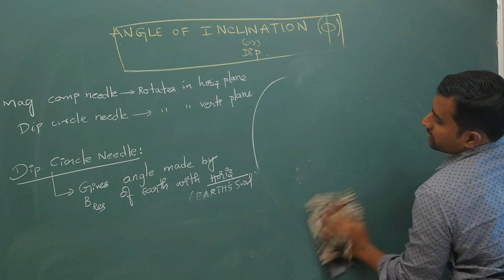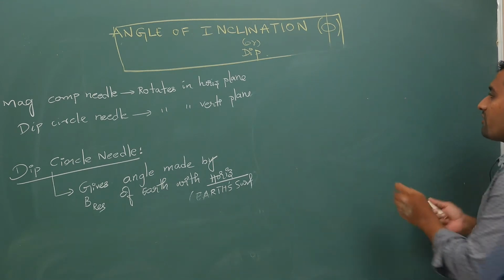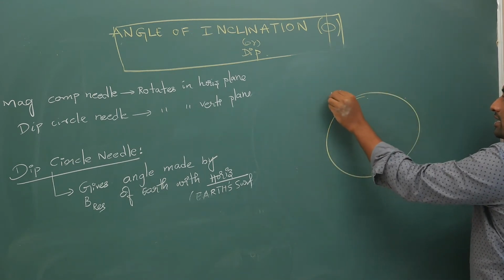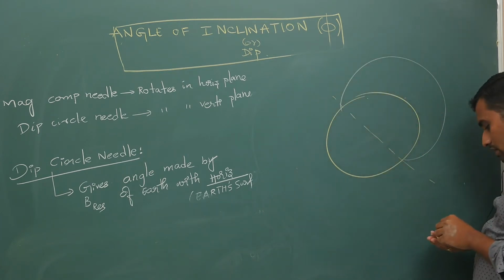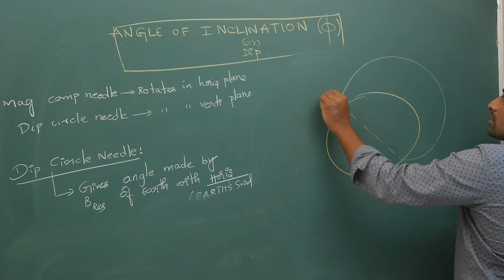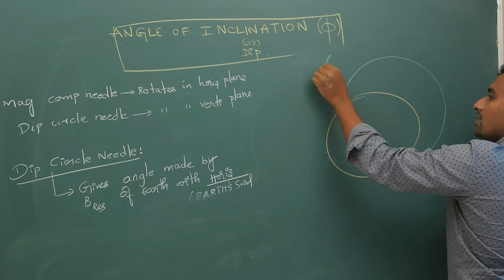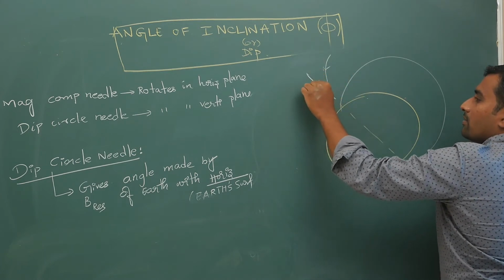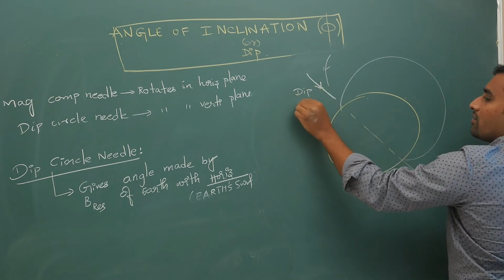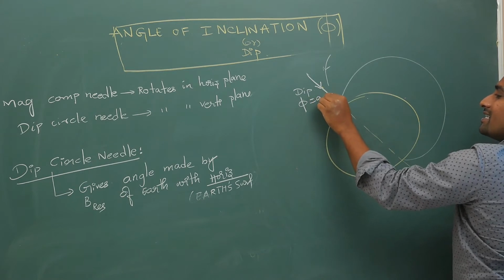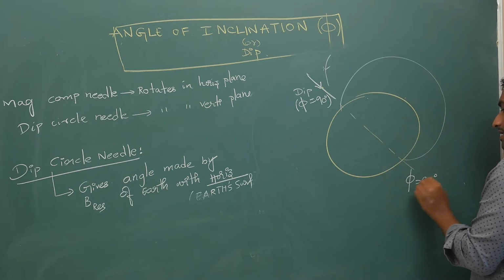Not to have confusion, the key takeaway is your angle of inclination or dip. At this point it will orient itself, so the field line that is coming will come like this. So the dip, or phi, is 90 degrees here. Here also dip or phi is 90 degrees.